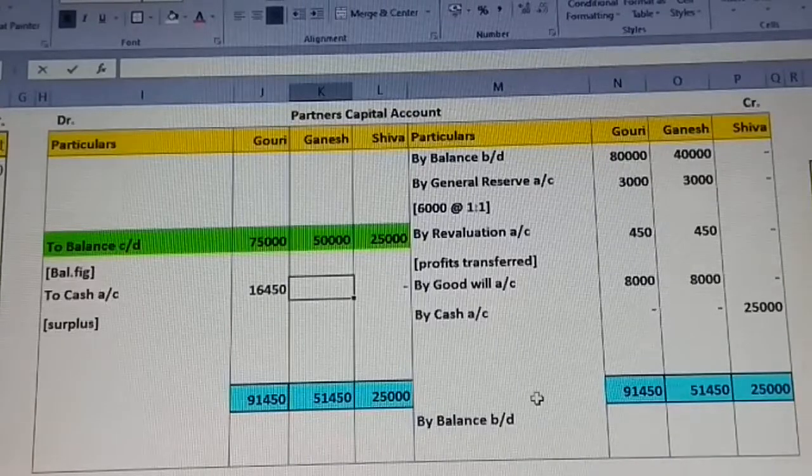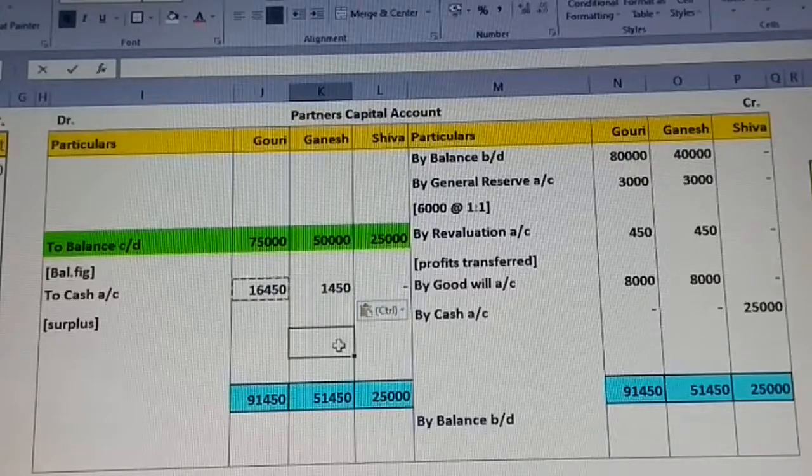Next, for Ganesh, let us observe how it is. 1,450 is the excess amount to be returned to Ganesh by the company. That is why it is affecting the debit side; anything going outside to the cash account is a surplus that has to be returned to them.